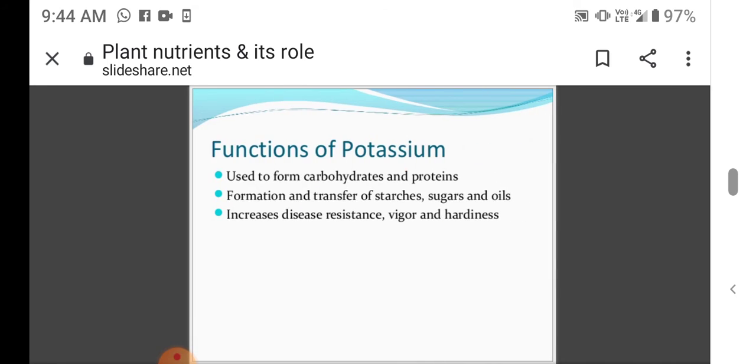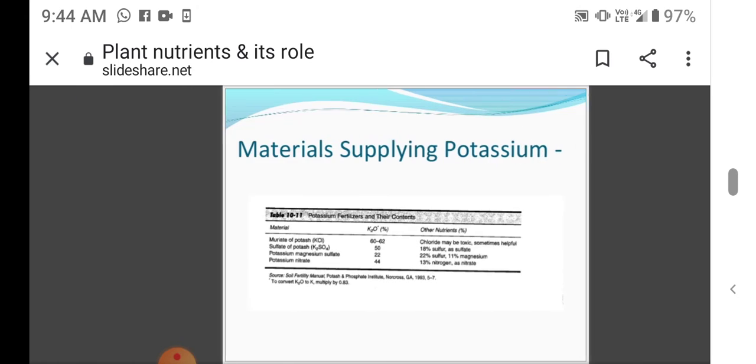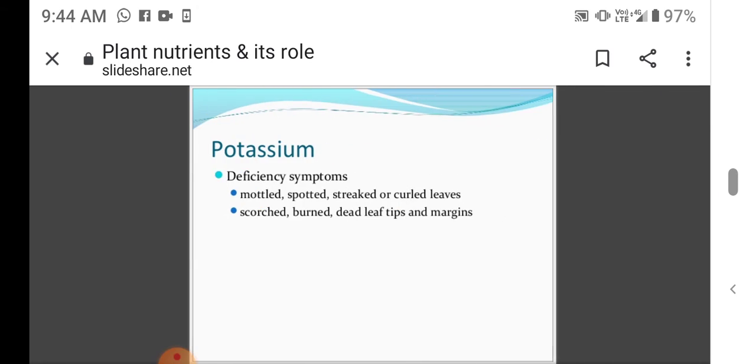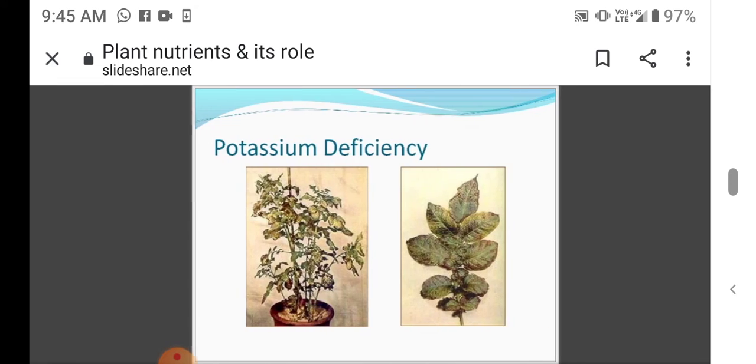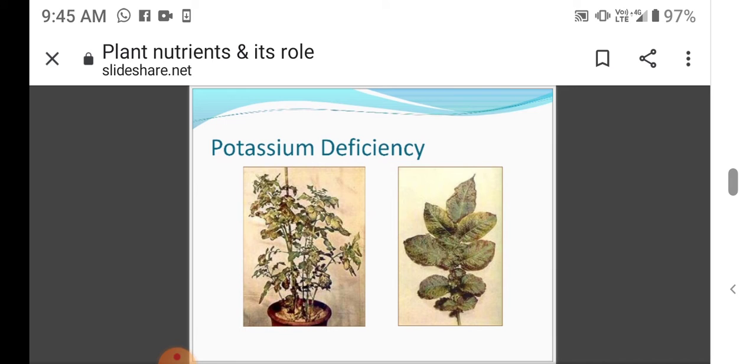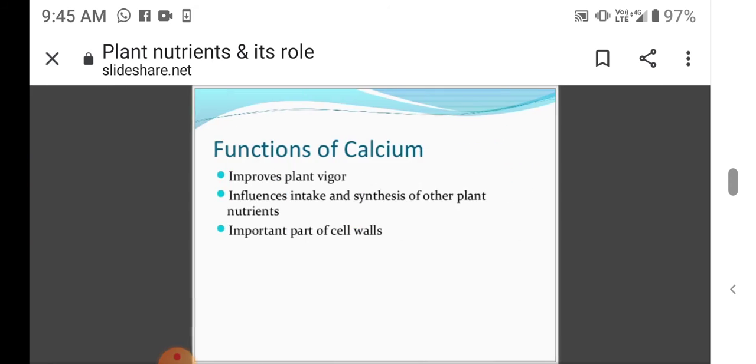Then the functions of potassium: used to form carbohydrates and proteins, formation and transfer of starches, sugars and oils, and it increases disease resistance, vigor and hardiness. Potassium deficiency symptoms: mottled, spotted, streaked or curled leaves, and scorched, burned dead leaf tips and margins. So this is the slide that shows the potassium deficiency.